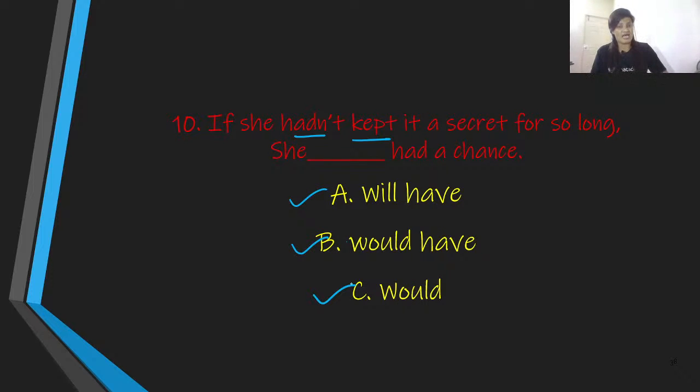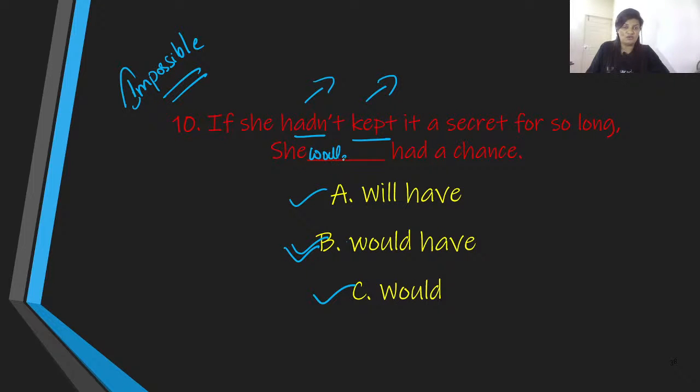Well, it is again staring at us. If she hadn't kept, we are in fact talking about a past situation. Therefore, we are talking about an impossible situation over here. That is why the answer is would have. She would have had a chance. So these are the conditionals.